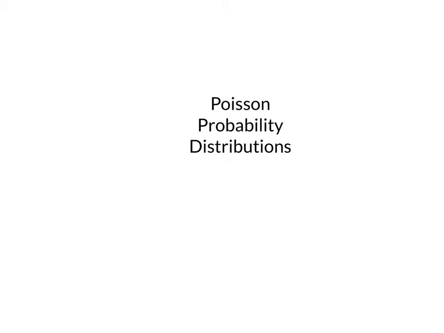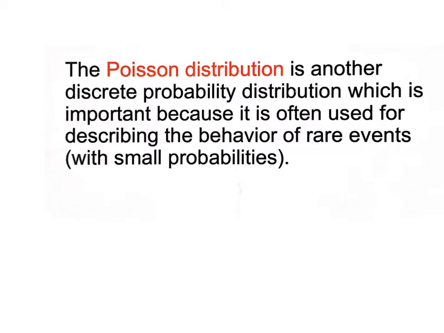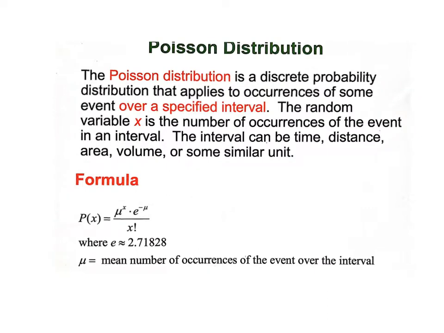All right, we have one more probability distribution to get through, and it's called the Poisson. The Poisson probability distribution. Again, that's Poisson. The Poisson distribution is another discrete, that's all we've done lately, discrete probability distribution, which means you can count the numbers, which is important because it's often used for describing the behavior of rare events with small probabilities, also mainly for events that happen over intervals. Which is what this is.